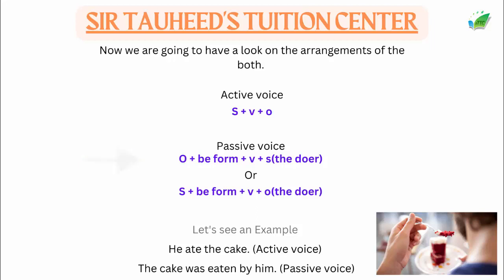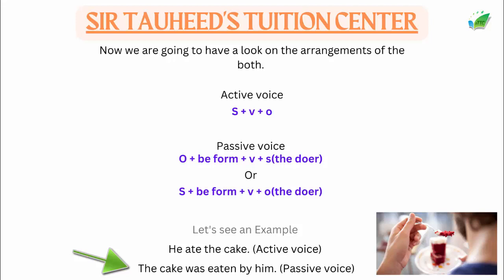Let's see an example. He ate the cake. In this sentence, he came in the first place, which means he, the one who is performing the action, is more important. So we are focusing on he here. It is not very much concerned about what he did, but who did it is more important. And if we see the next example, the same thing is said in a different style.